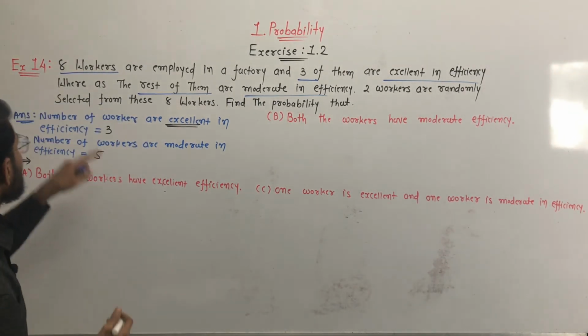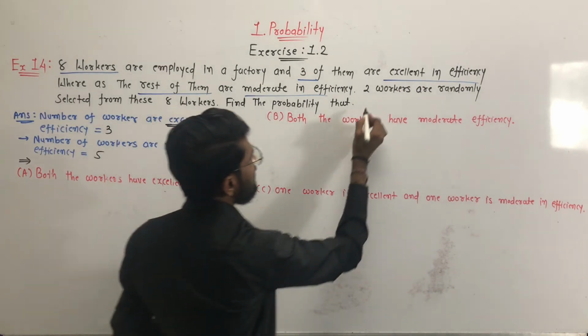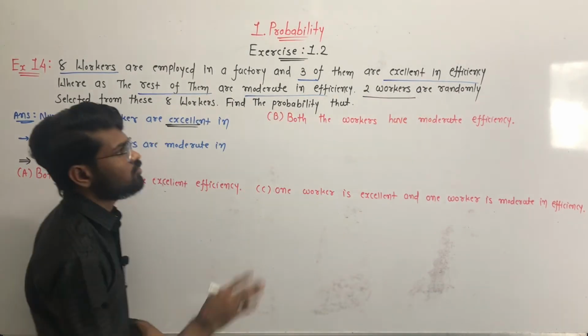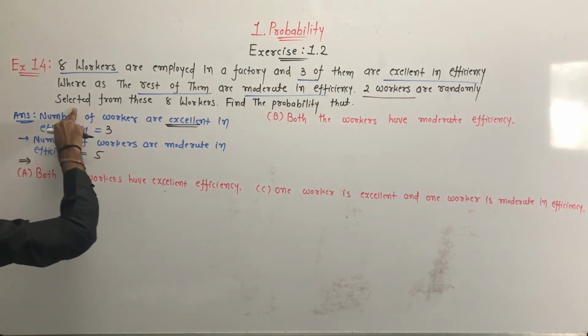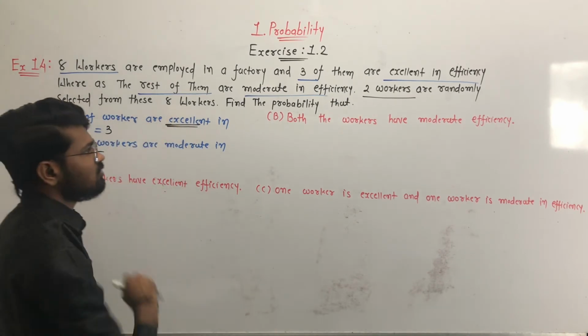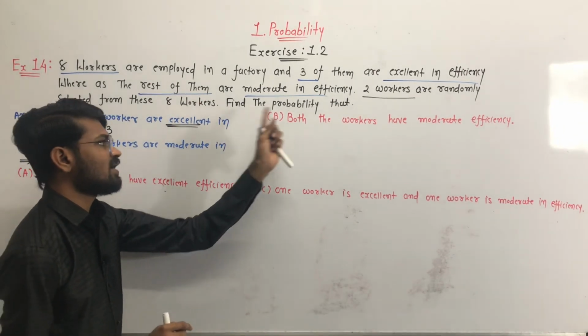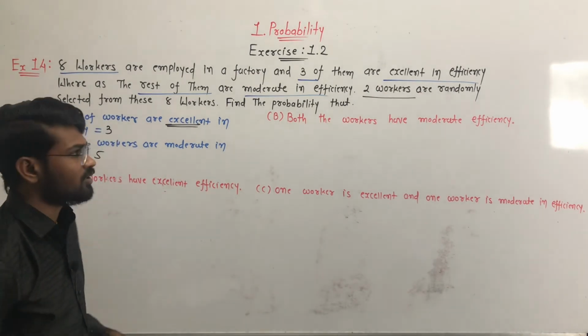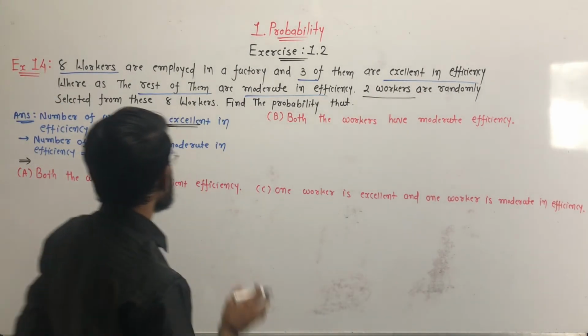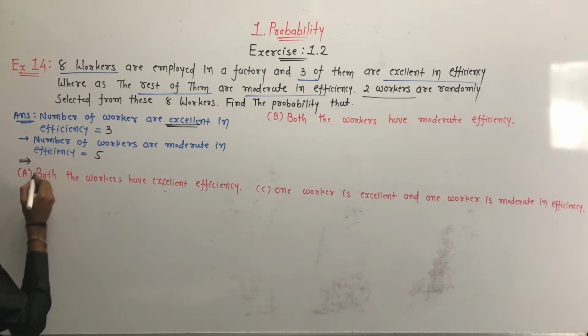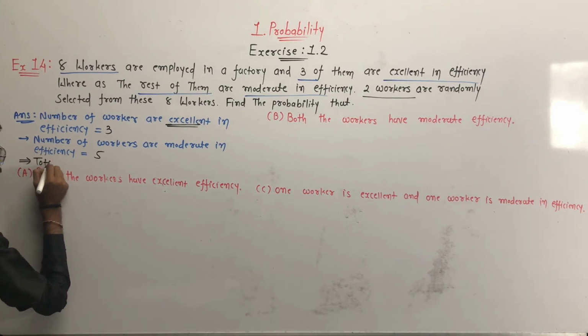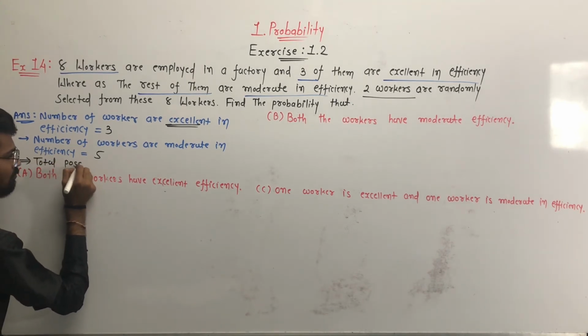How can we find it? We have to select 2 workers randomly from these 8 workers and find the probability of these 3 events. Okay, we have to select 2 workers out of 8 workers. Yes, so total possible outcomes.